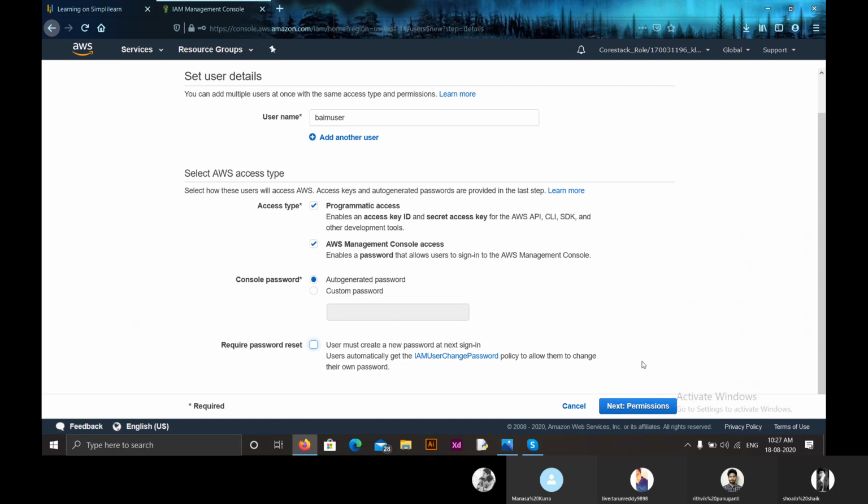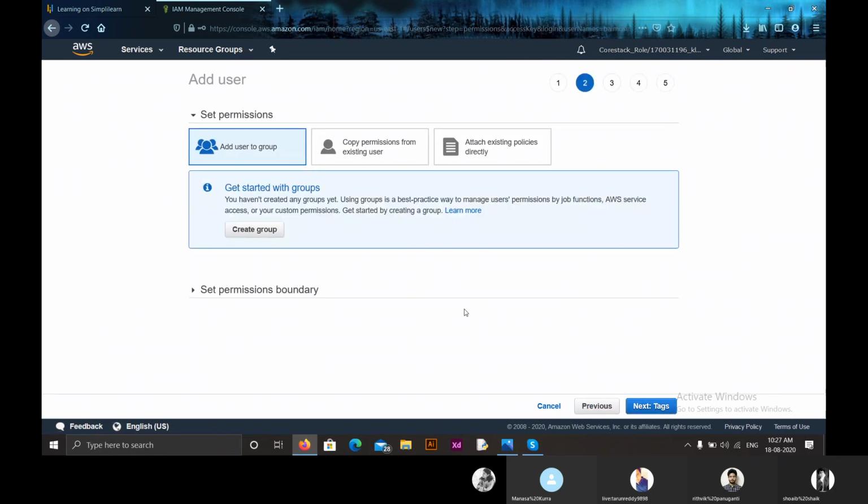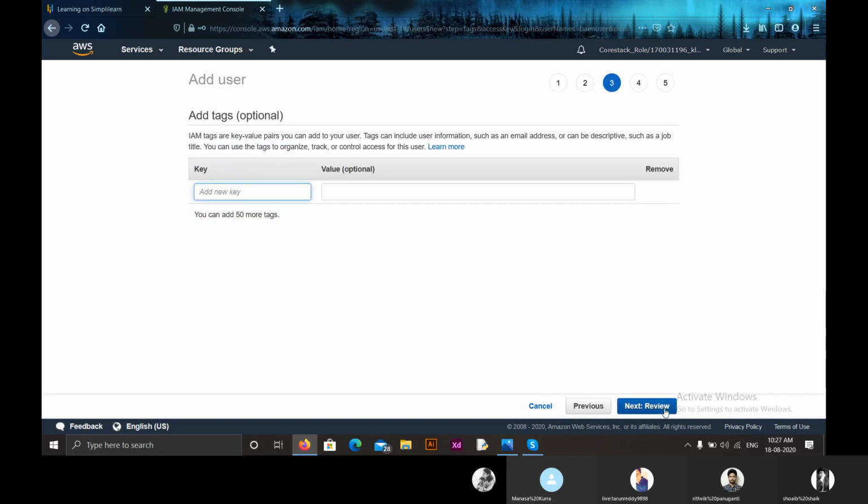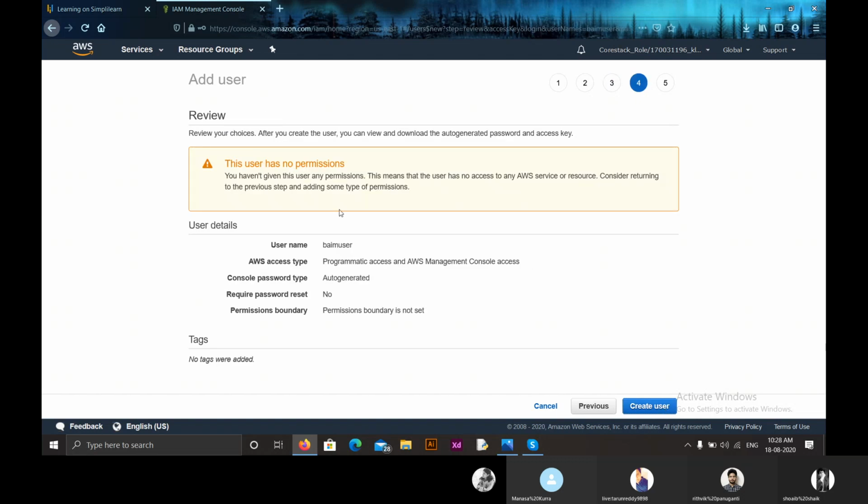Now, after giving all the details, click on next. So this is related to groups, which we'll be discussing later. Now we have set the permissions. Click on next: tags. If you want to give any tags, you can give them here. I'm not giving any. Review. So yes, this is our username, and this is the access type, console password type, required password reset, and so on. Now click on create user.